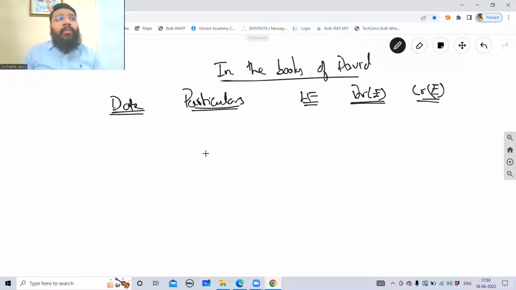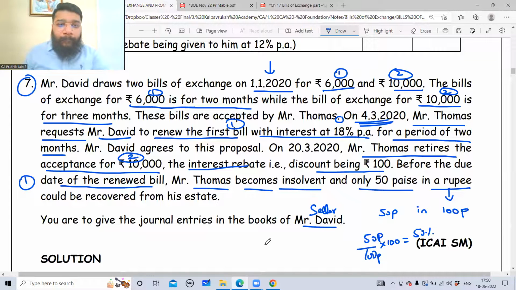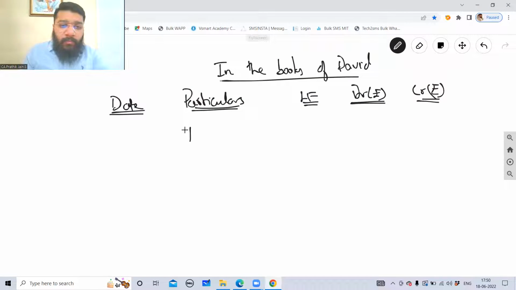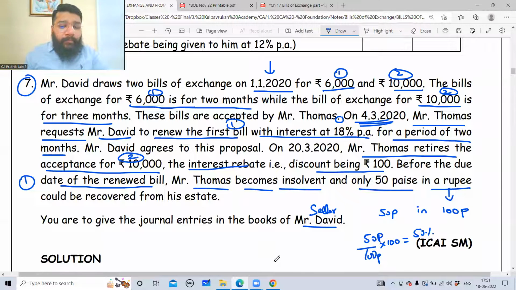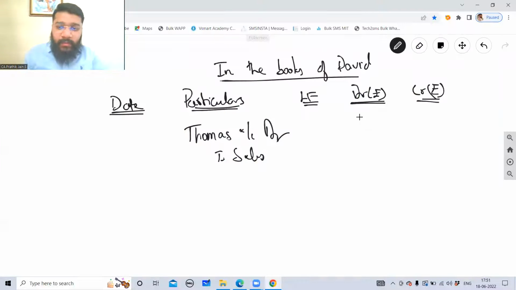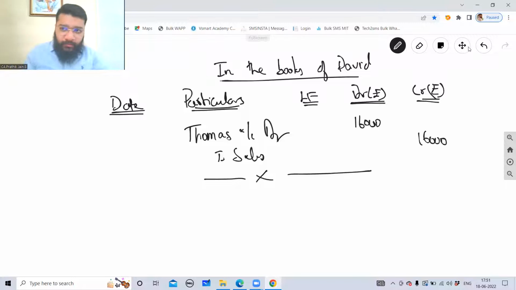So the first entry I'm only doing for namesake. The entry is Thomas. Thomas is the debtor, right? So Thomas account debit to sales. This is only for knowledge. What is the total sale value? 16,000 rupees. 10,000 plus 6,000, 16,000 rupees. This entry is not required, guys. This is only for your knowledge.